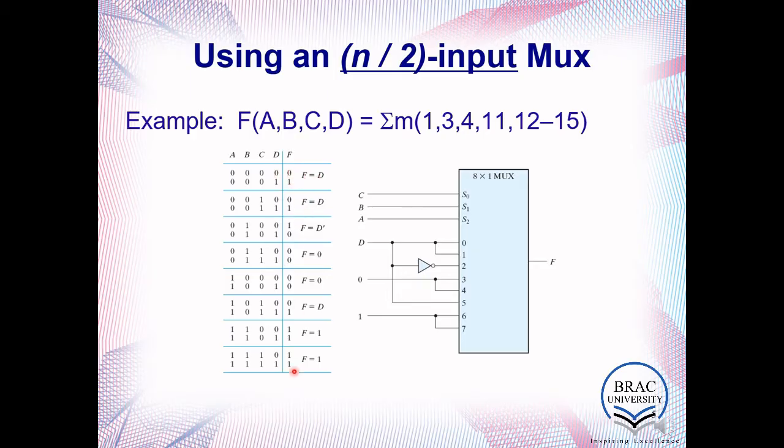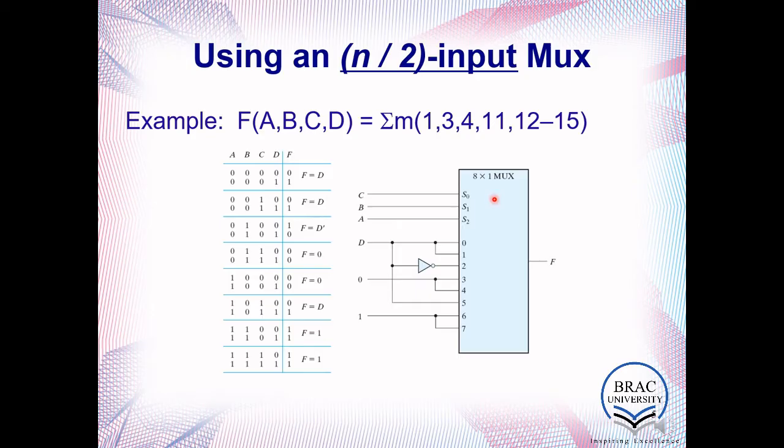Here also, 1 1 is 1, 1 1 is 1, and 0 0 is 0, 0 0 is 0. If we consider 0 1 as D, then 1 0 is D prime. So this becomes D prime, this becomes D. Now again, this is n by 2, that means 16 by 2, that means 8 inputs, so you need to use an 8 by 1 mux.